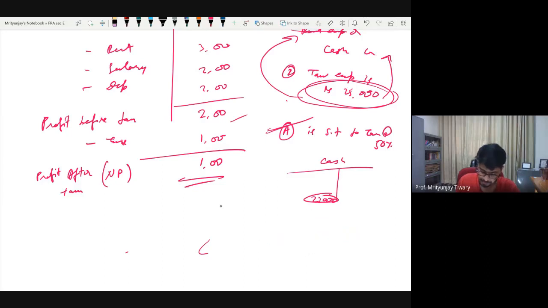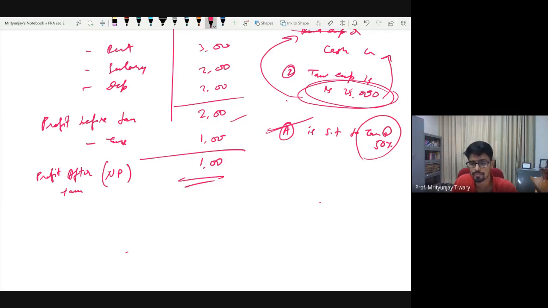Tax. Now what I was saying here is, or rather I started to say here, is that in some situations the tax information may be in terms of percentage. Then you completely ignore that information until you reach this point. What is this point? This point is profit before tax. That after ignoring tax, what is the profit you found? And on that, apply the tax rate. Right now it says 50% only because of the ease of calculation. So I have given 50% of this money. 2 lakh was the profit before tax. So my tax burden is 1 lakh. And that's all. You found out net profit.